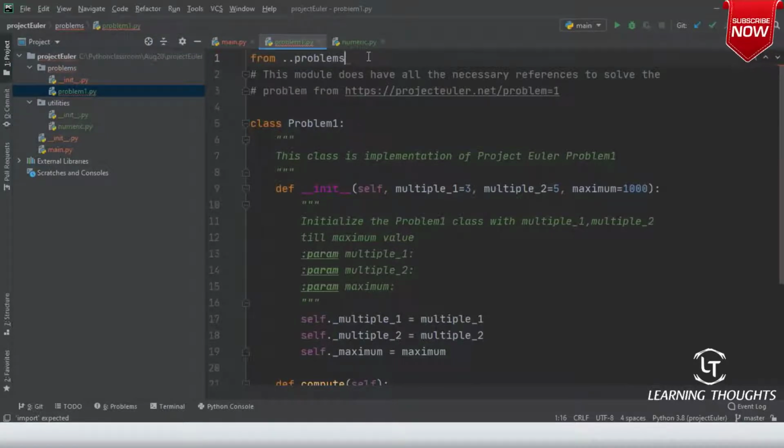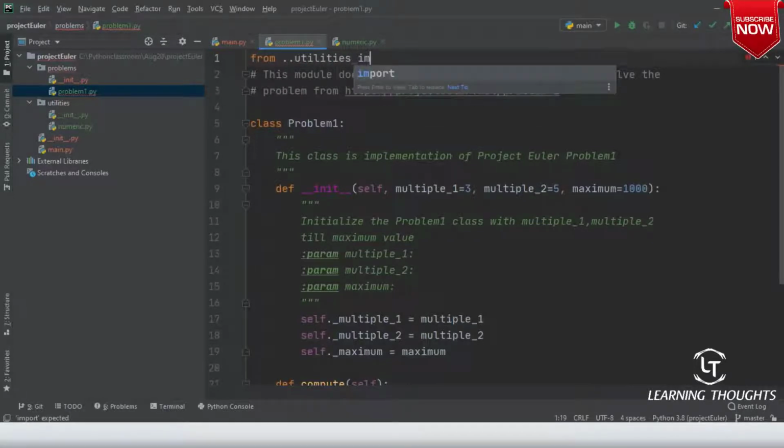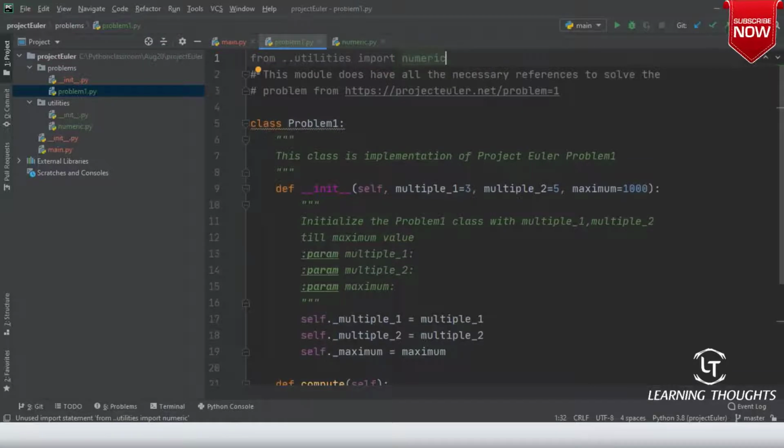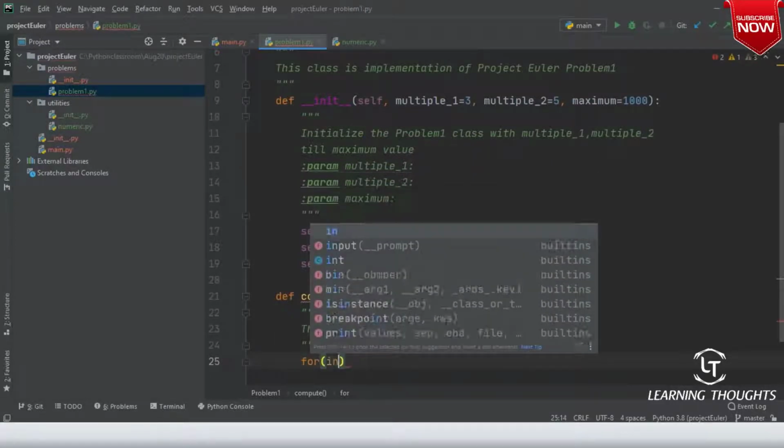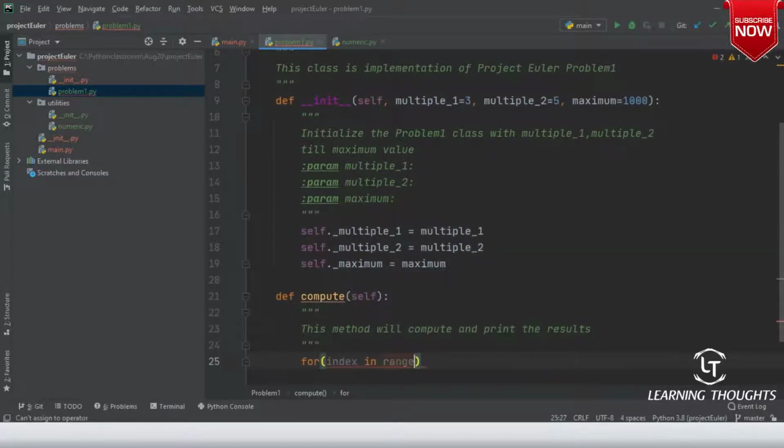From dot dot utilities import numeric. Or let me try to do this dot numeric, or I can import the whole numeric. Fine. So now what I need to do is for index in range of, okay. So remember the Python ranges.